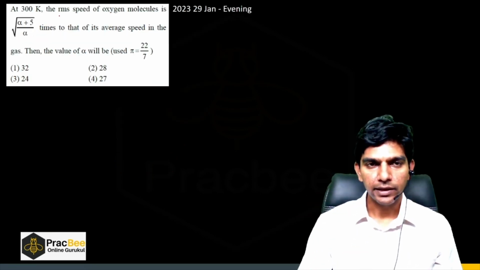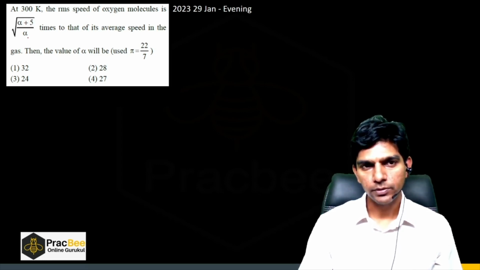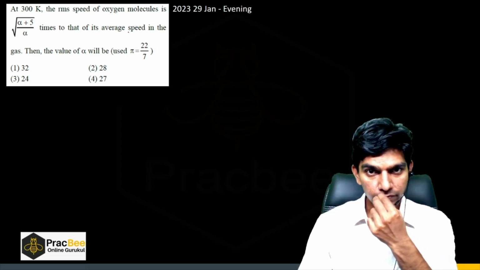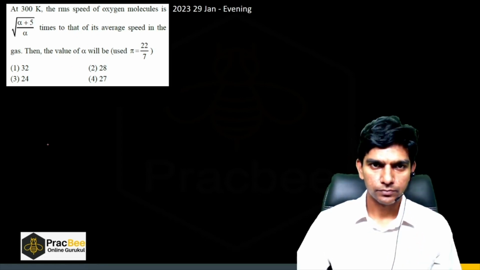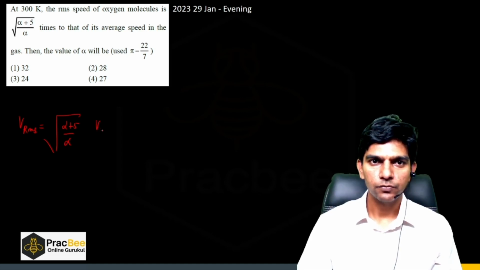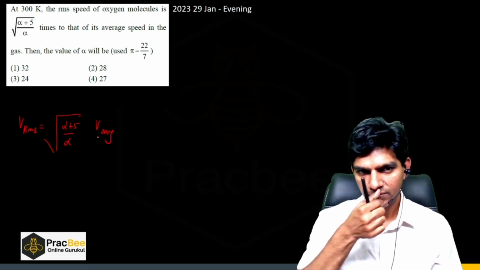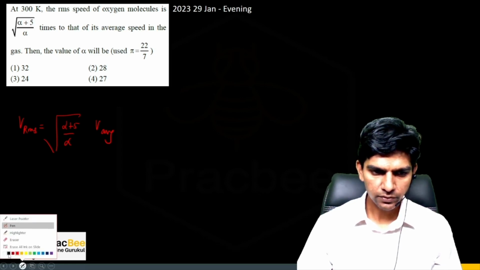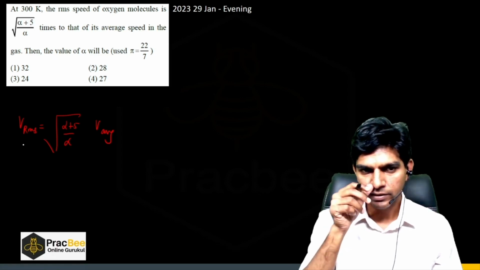So at 300 Kelvin, the RMS speed of oxygen molecule is root of (alpha plus 5) by alpha times that of its average speed in the gas. So it's saying VRMS is root of (alpha plus 5) by alpha times V average. Now we have to find the value of alpha. So let us put the values. Let us write down the formulas.